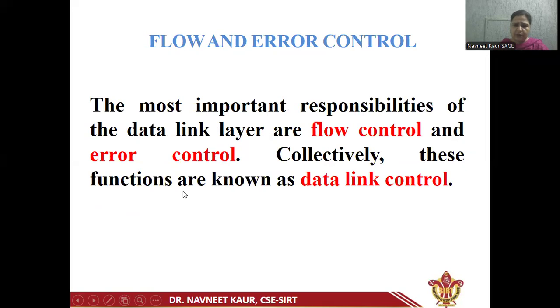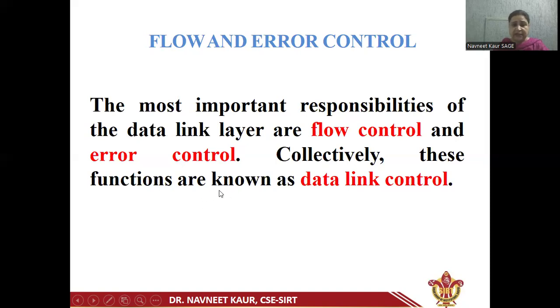Now, the most important responsibilities of the data link layer are flow control and error control. Collectively, these functions are known as data link control. Now, we can understand this concept from a real-time example. Every day we do online communication like online banking and online ticket booking.